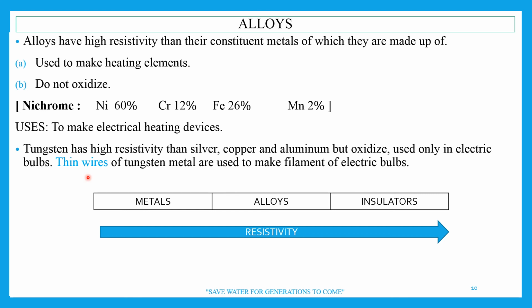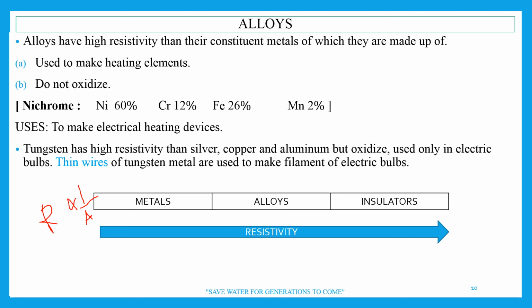I said it right in the beginning, I just said something else. R is inversely proportional to the area of cross section A, right? So when the wire is thin, the area of cross section is less. This means resistance will be more. So we use a long wire. It is therefore in coiled shape, right?